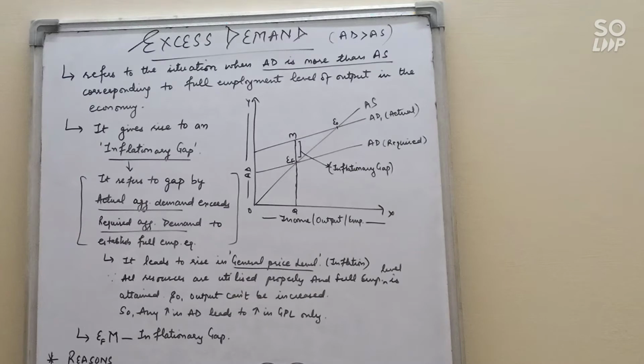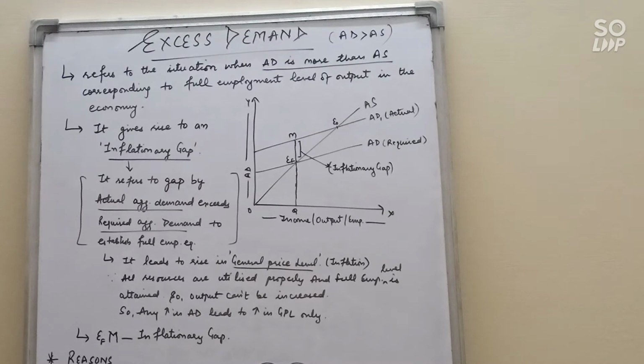In the previous chapter I have already discussed the equilibrium level of income, output and employment, where AD is equal to AS. And this equilibrium may be at full employment, underemployment or overemployment. We have already discussed all these three equilibriums. If equilibrium is at full employment, then there is no problem in the economy. But if equilibrium is at underemployment or over full employment, there may be a situation of excess demand or deficient demand. So let's discuss in detail.